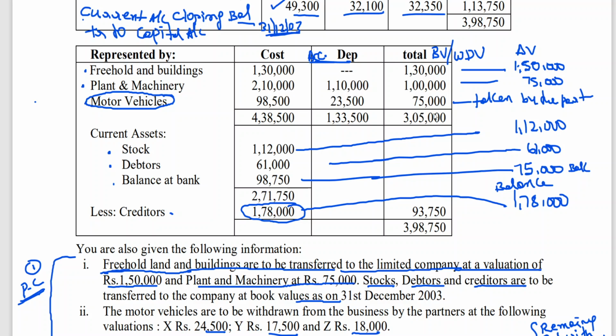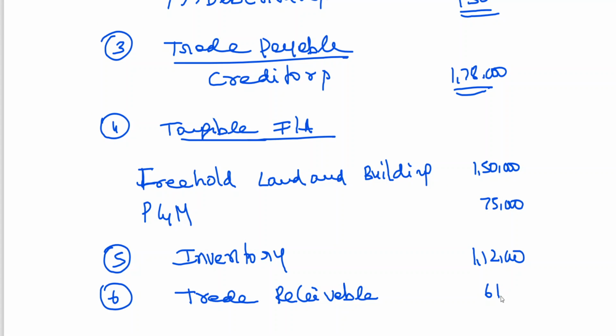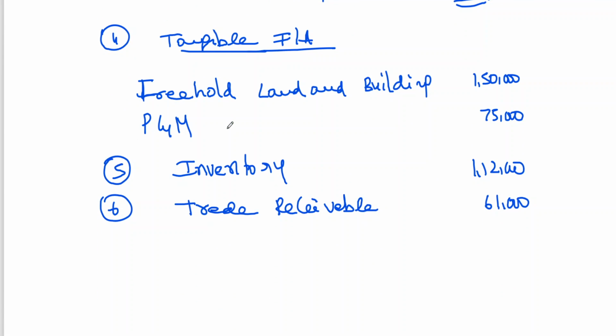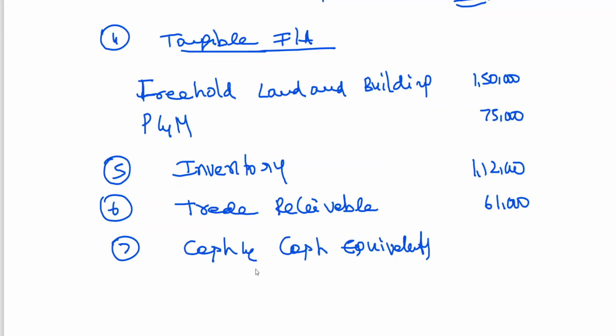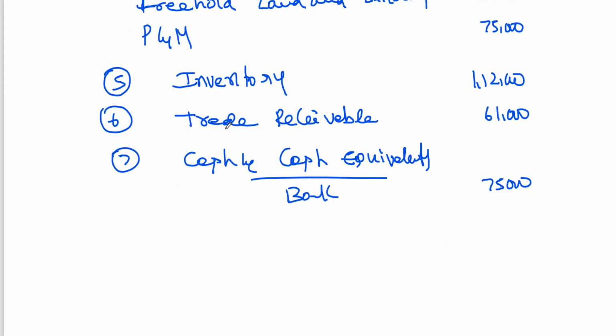Trade receivable is taken at 61,000. Seventh point, cash and cash equivalents, is bank balance 75,000. That's it. Now we can go for the balance sheet.